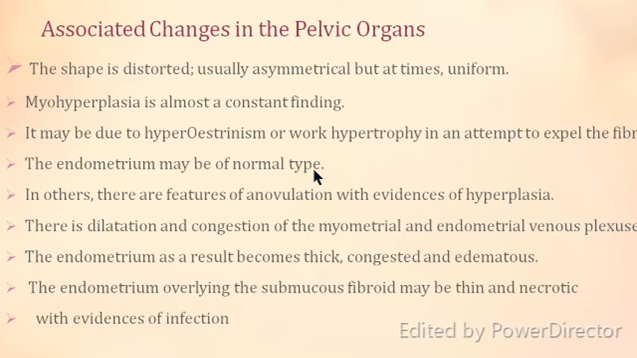The endometrium may be of normal type. At times there may be anovulation. There is a dilatation and congestion of the endometrial and venous plexus. The endometrium may become thick, congested and edematous, and the endometrium which is present over the submucous fibroid may become thick, necrotic and infected.